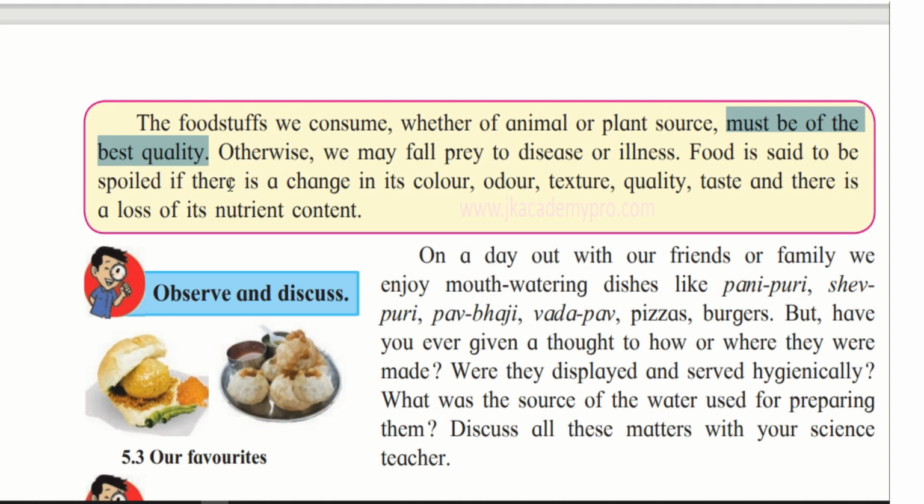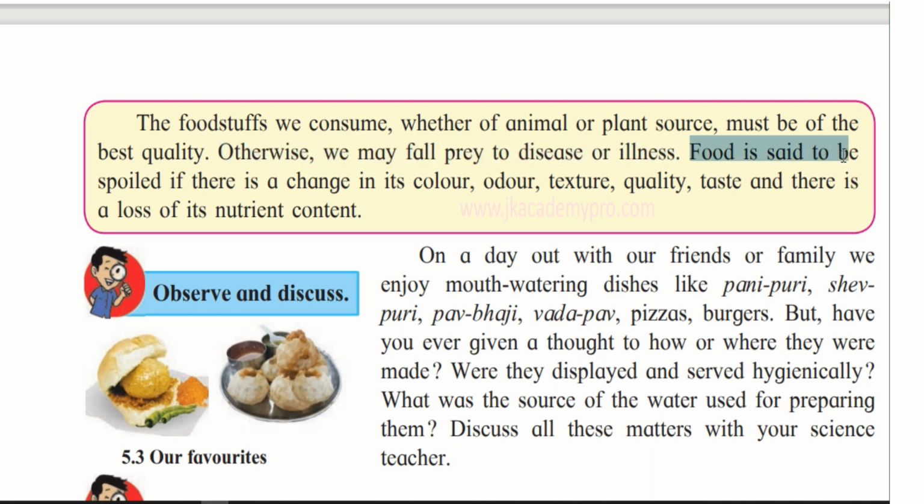We should not get food which is cheap, or which is of less amount. We should try to get food of the best quality. Otherwise, we may fall prey to disease or illness. Fall prey means we may be infected with various kinds of diseases and illness.